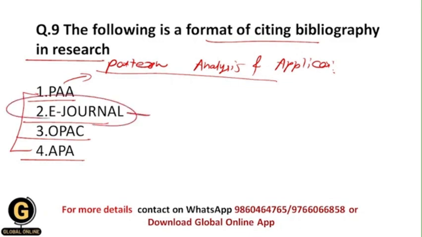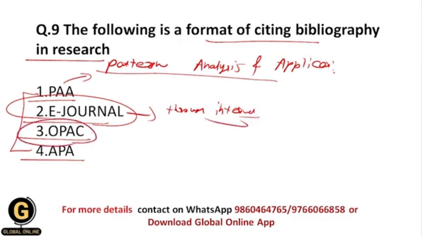What is e-journal? As the name suggests, it is an electronic journal. It is a periodical publication that is published in electronic format, and it is always published through the internet or on the internet. So you will get it in online mode only.